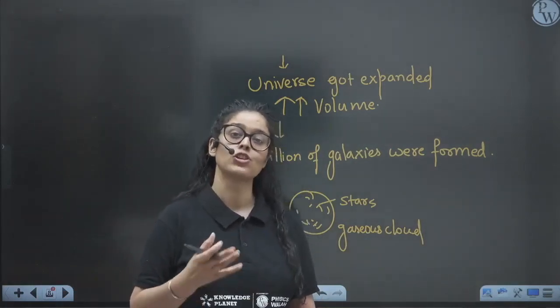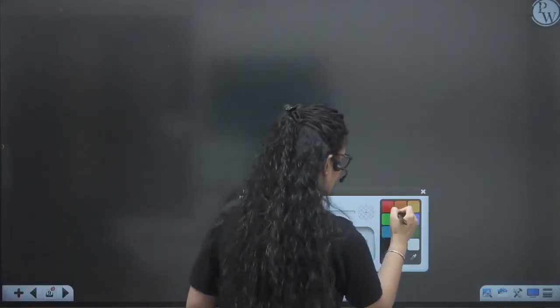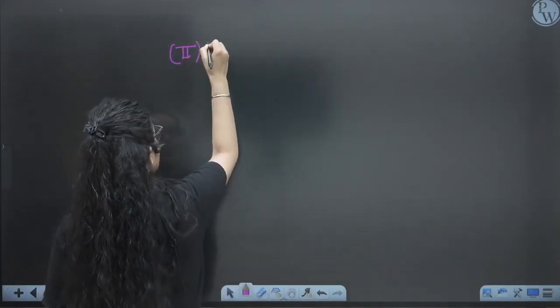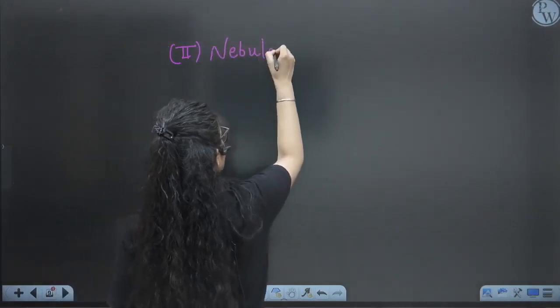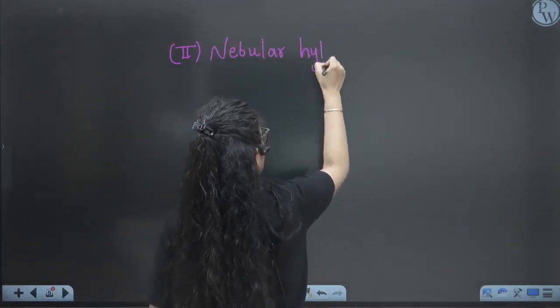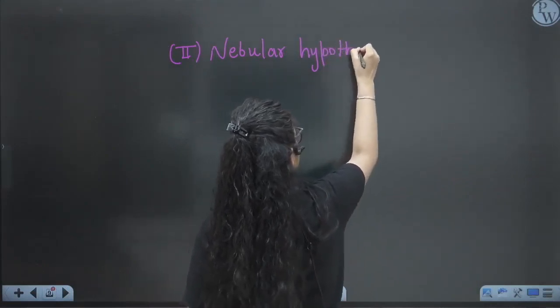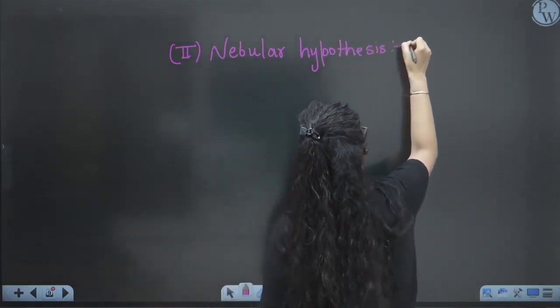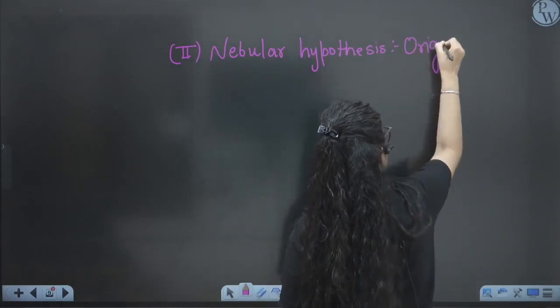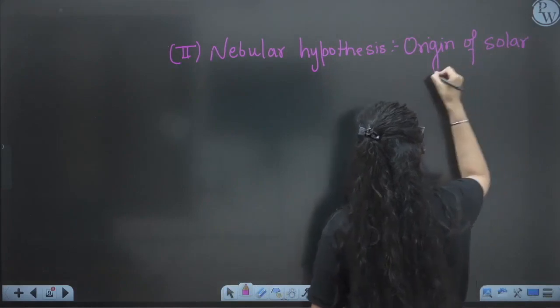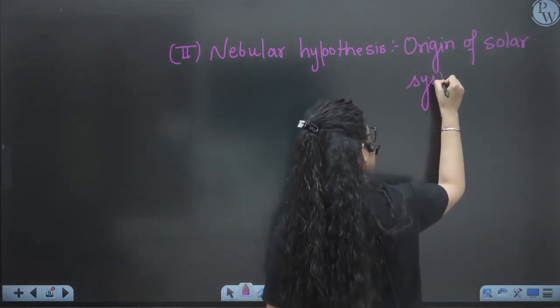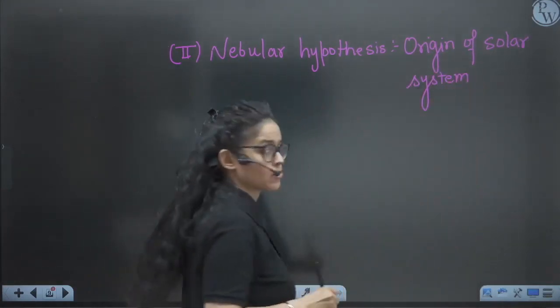We will now see the origin of the solar system. There is another theory for the origin of the solar system. Let's see. Another theory for the origin of the solar system is the nebular hypothesis. The nebular hypothesis is for the origin of the solar system and our Earth also. So we will see what the theory is behind the origin of the solar system.